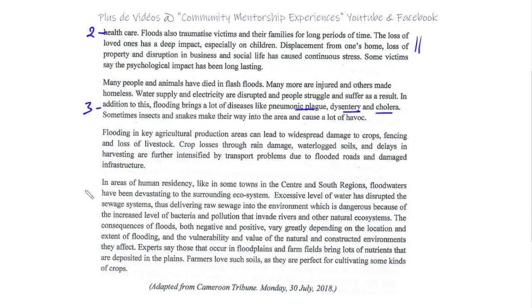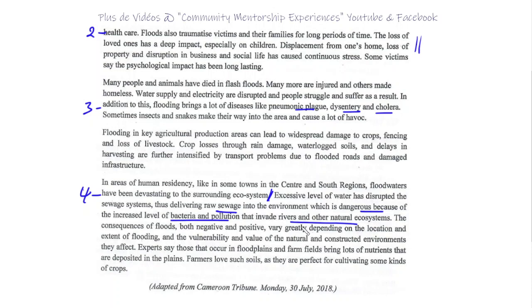Excessive level of water has disrupted the sewage system, thus delivering raw sewage into the environment. Dangerous because of increased levels of bacteria and pollution invading what? Rivers and other natural ecosystems.